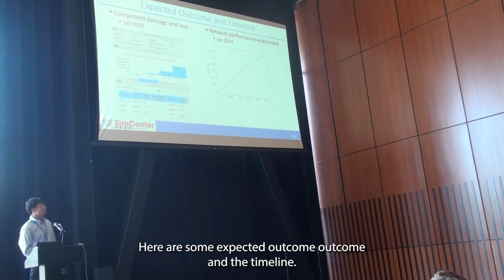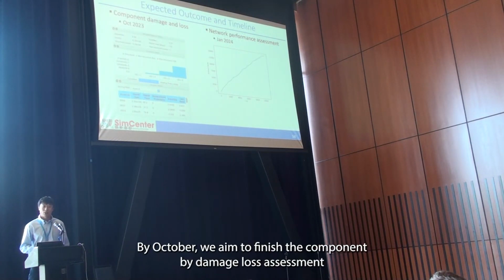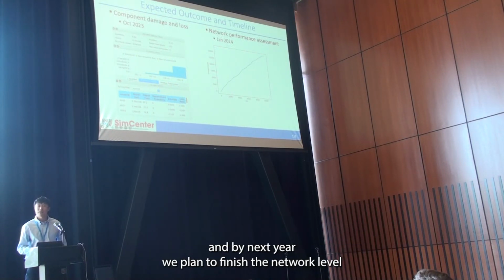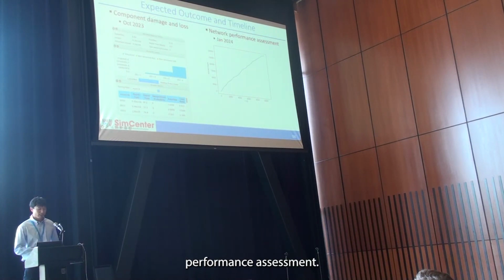Here are some expected outcomes and the timeline. By October, we aim to finish the component level damage and loss assessment, and by next year, we plan to finish the network level performance assessment.